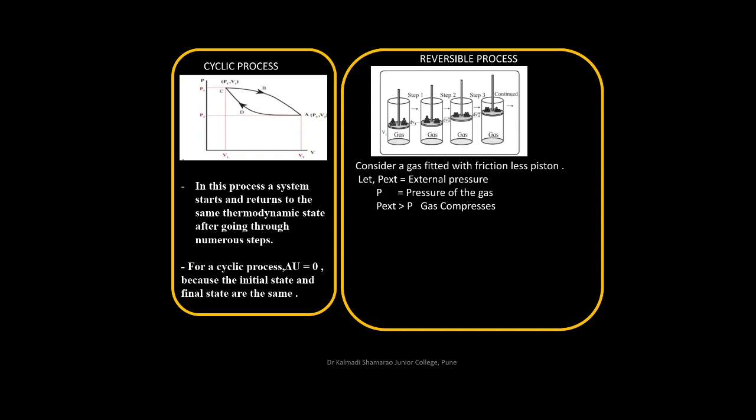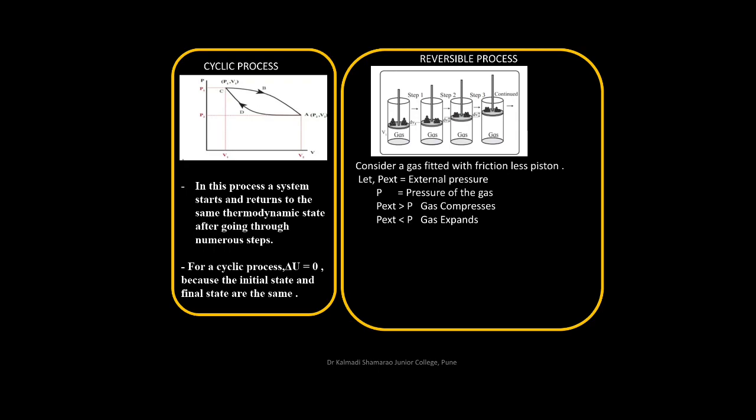Now, if I am increasing the external pressure, that is, if P external is greater than P, that is the pressure of the gas, then the gas compresses. And if P external is less than the pressure of the gas, then gas expands.